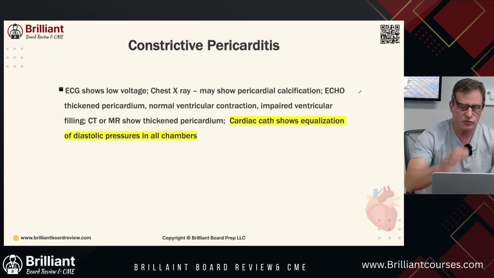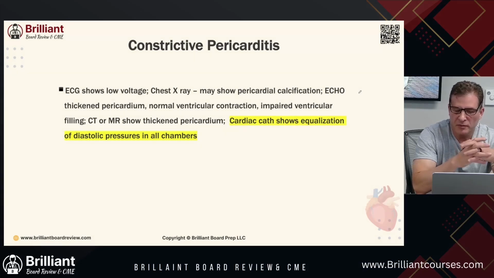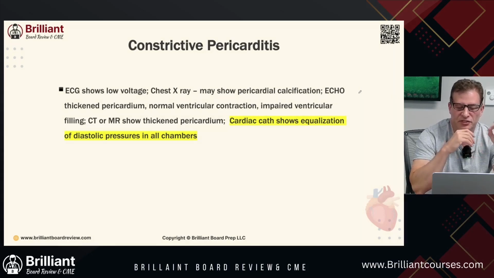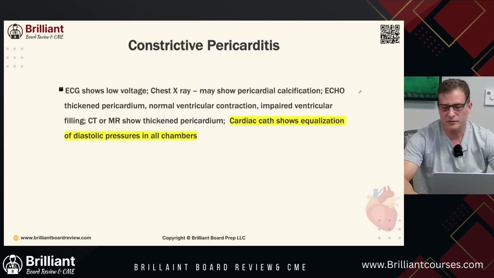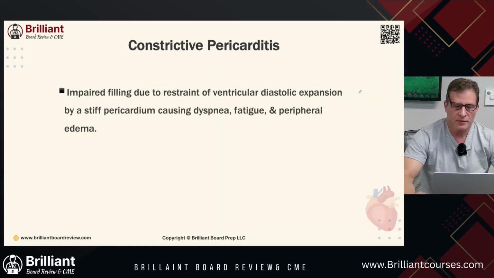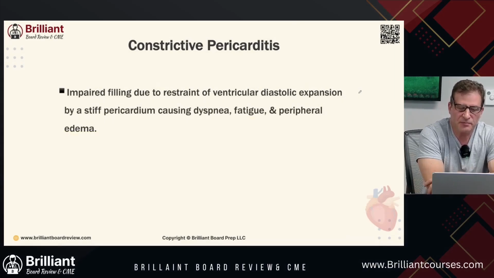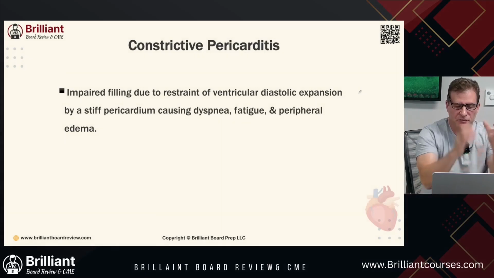The EKG shows low voltage, as we saw in our example, and may show pericardial calcification. Echo shows thickened pericardium, normal ventricle contraction, impaired ventricular filling. CT or MRI shows thickened pericardium. Cardiac cath shows equalization of diastolic pressures in all chambers. Constrictive pericarditis is impaired filling due to restraint of ventricular diastolic expansion, because this is held in.